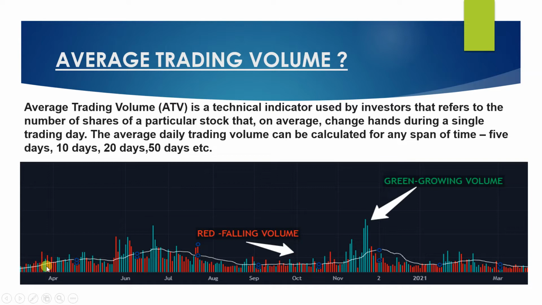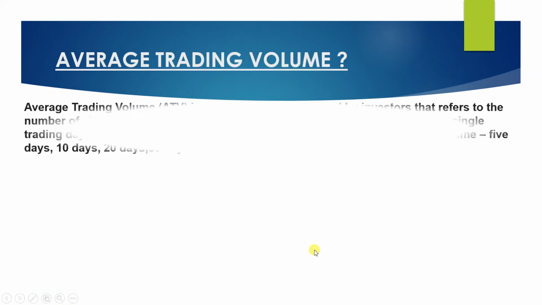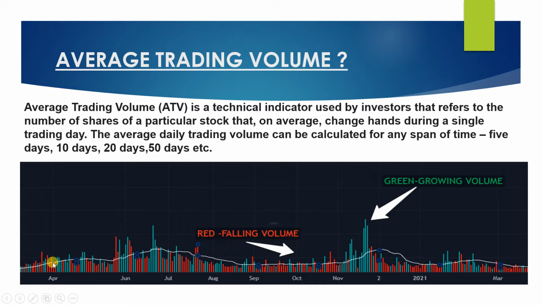But yes, if you see the previous image, you won't find a white line on it. So, I have drawn a white line into it. So what does this line tell you? It is an average volume. An average volume can be of 5 days, 10 days. It depends on your strategy, what you use.